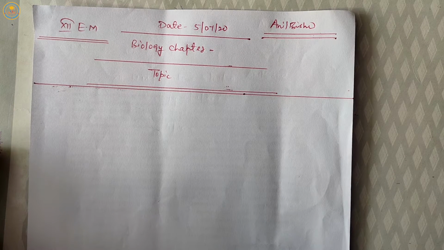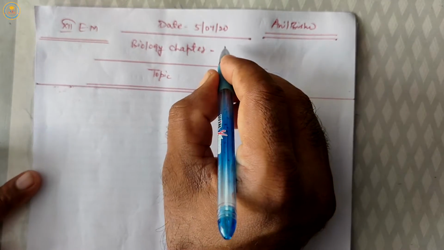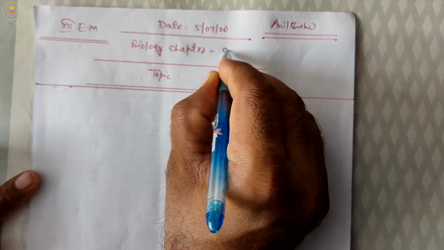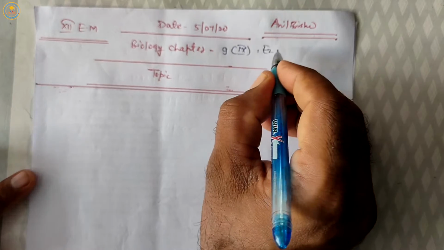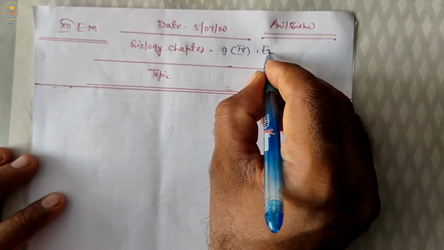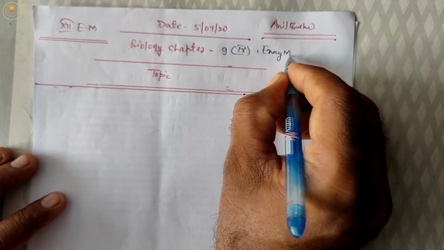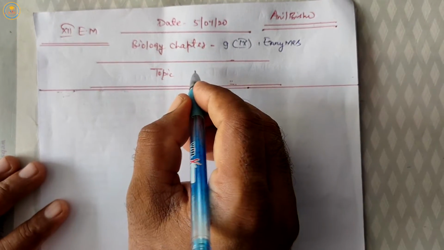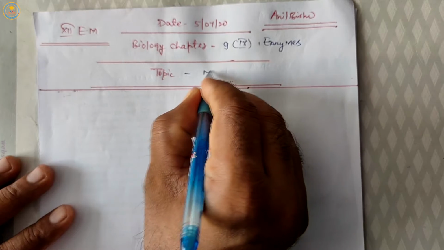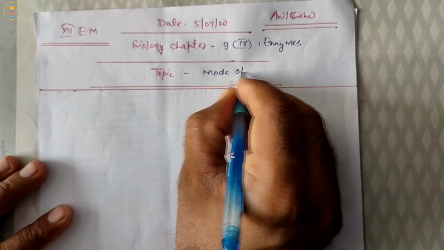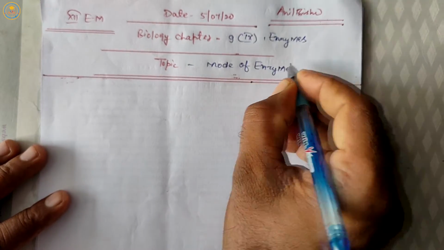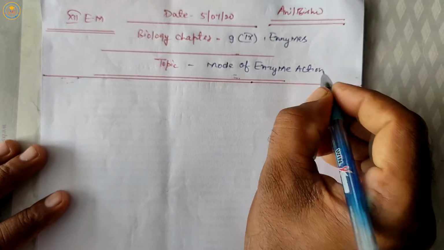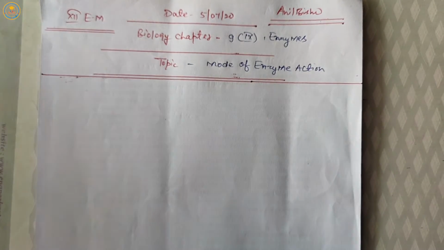Hello to all students. Today we are going to discuss again class 12th biology chapter 9, enzymes, and today's topic is mode of enzyme action, or mechanism of enzyme action.